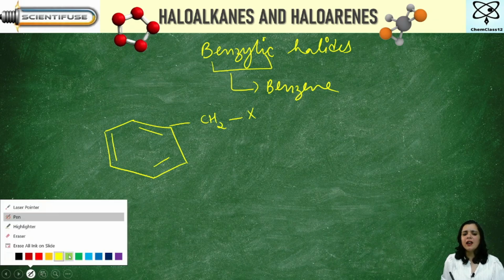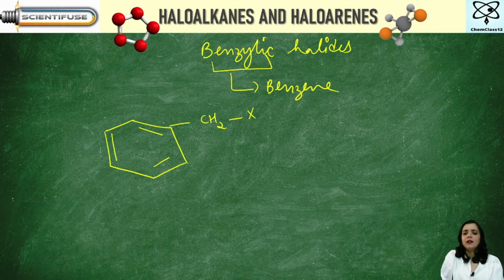Can you see? Again, the same thing here. This is a carbon double bond carbon. This carbon is sp3 hybridized, and this is a halogen which is attached to an sp3 hybridized carbon atom next to an aromatic ring. In short, I can say that this is an aromatic ring, or I can simply say that it is a benzene ring.